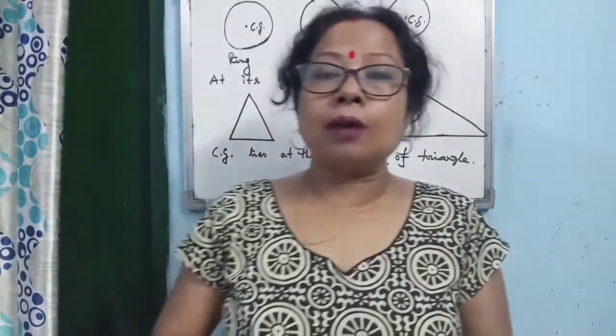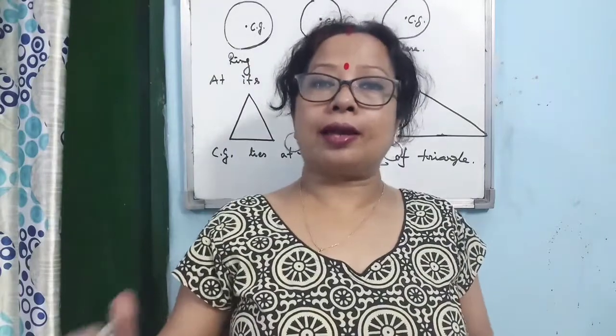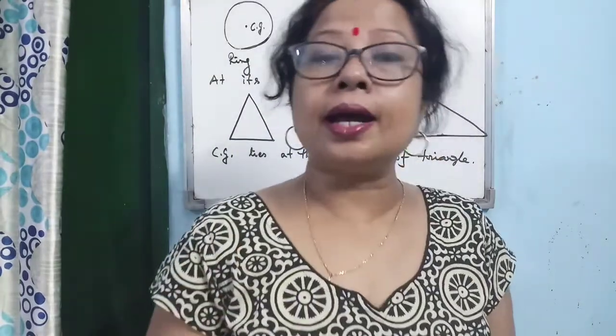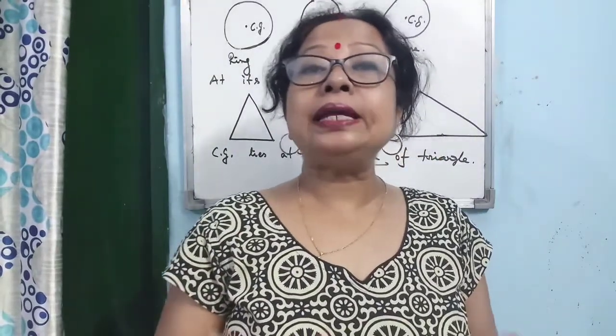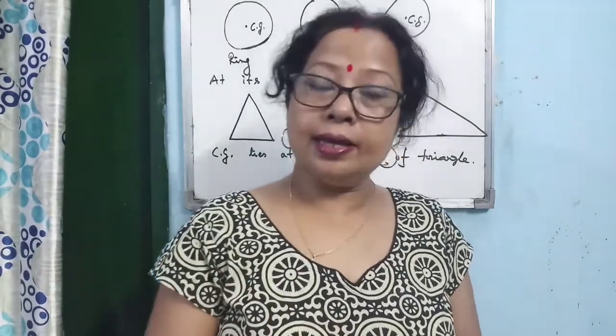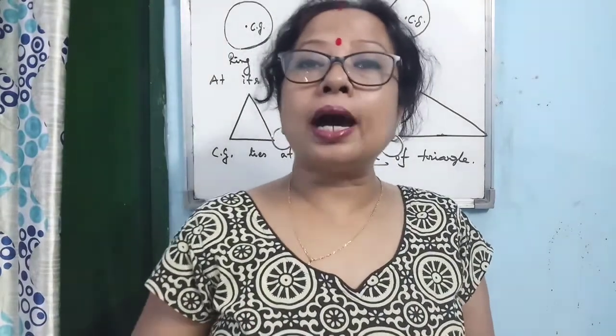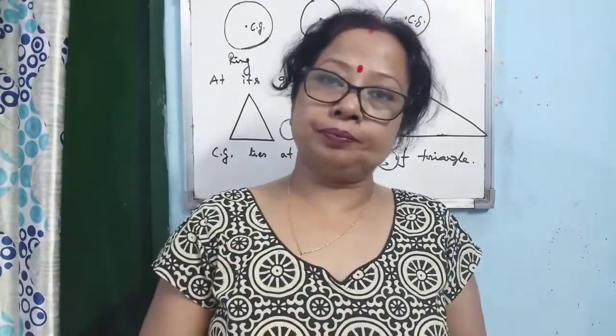Centroid means the point of intersection of the medians of a triangle. So the next question will arise: what do you mean by the term median of a triangle? Median is the line joining the midpoint of one side to the opposite vertex.